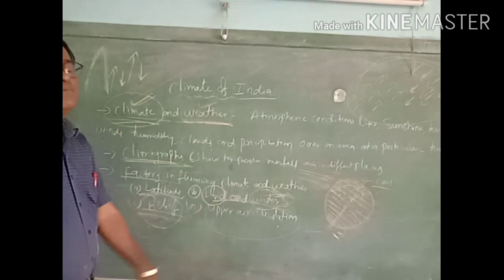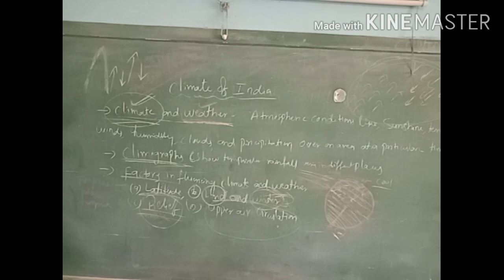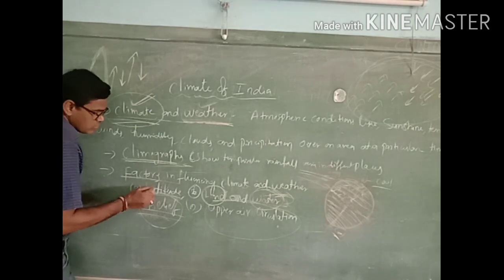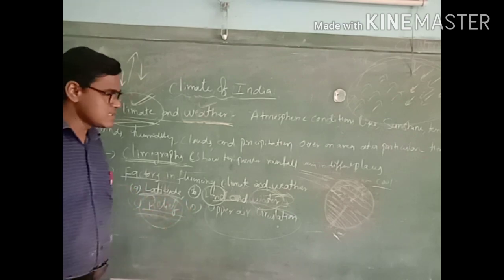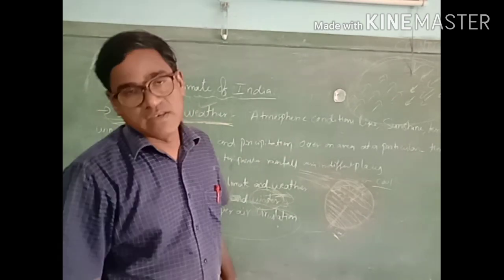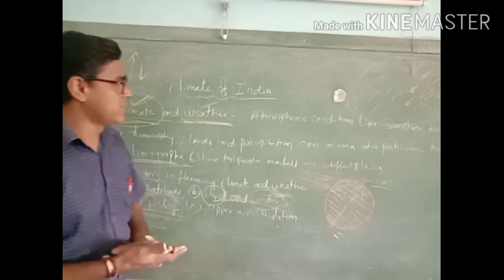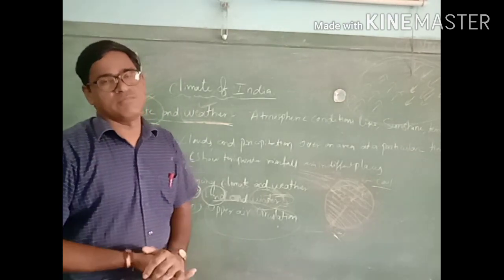So these are the main important factors that influence the climate of any one place. Once again, there are 4 factors influencing climate condition. One is latitude, second is land and water, third is relief, and fourth is upper air circulation. These are the 4 important factors to decide the climate condition.